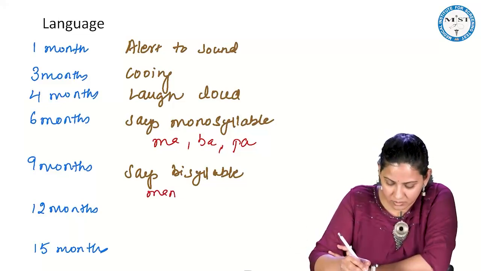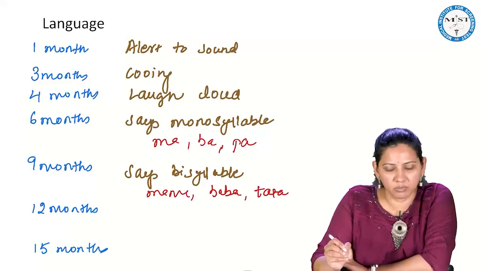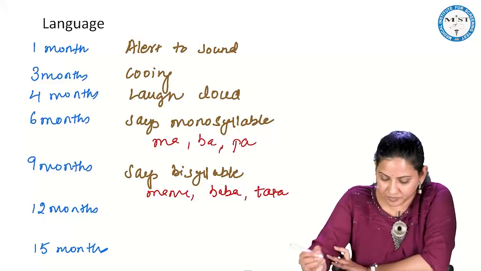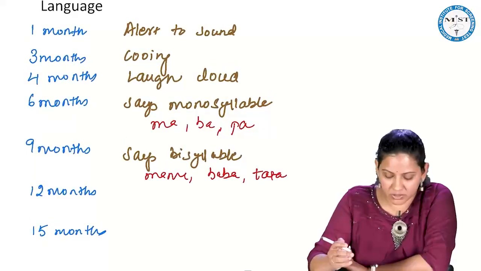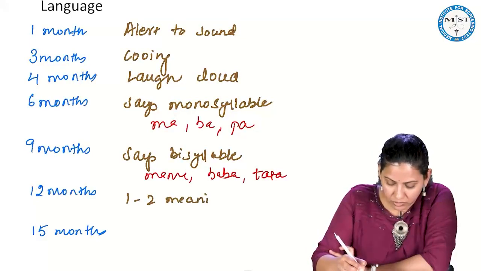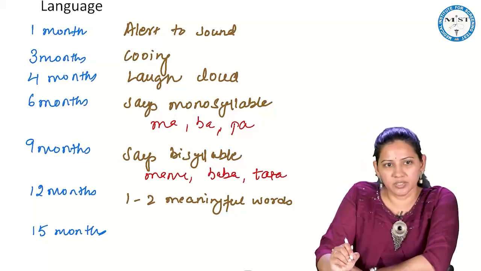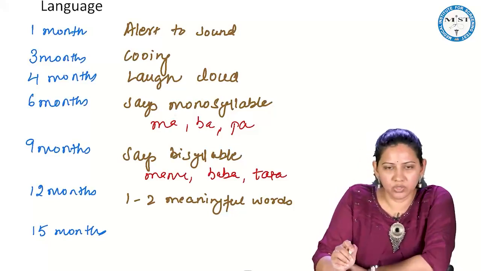Mama, baba, tata. Okay, this is a bisyllable word. So by 12 months, it can say 1 to 2 meaningful words like amma, appa.